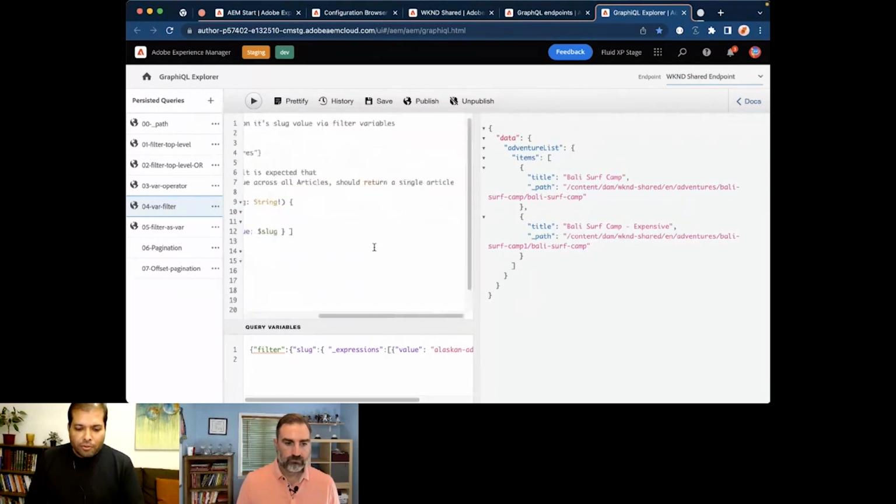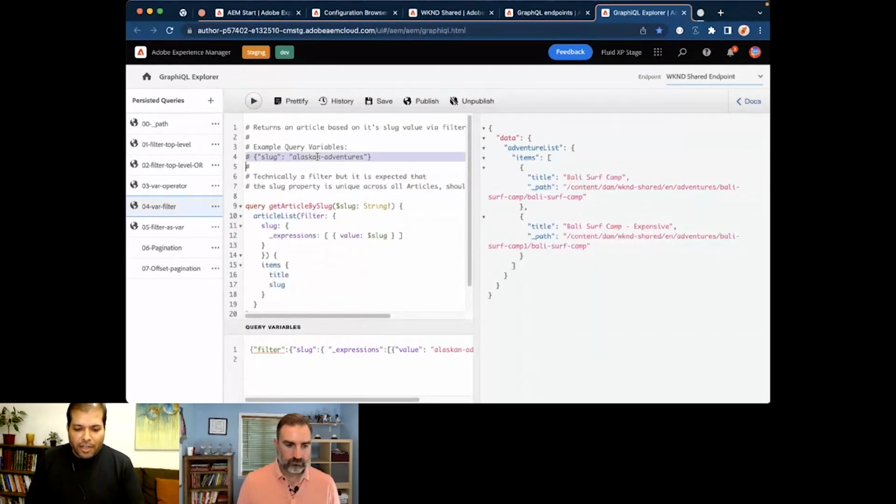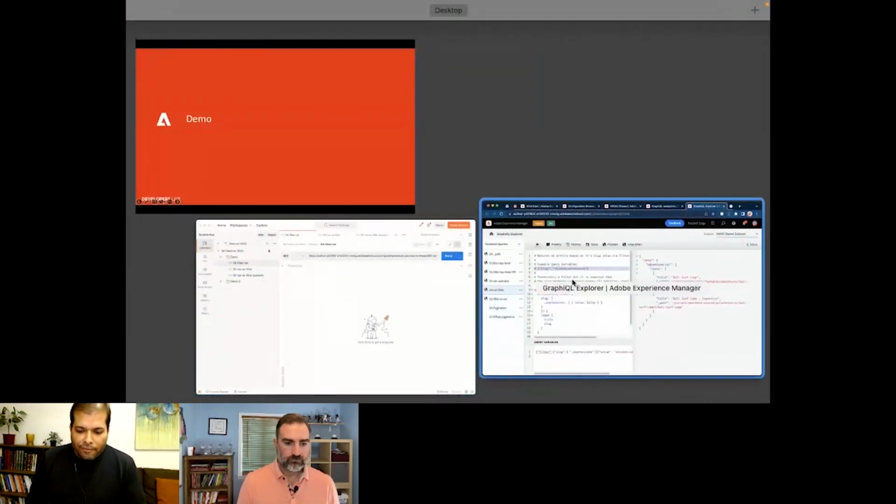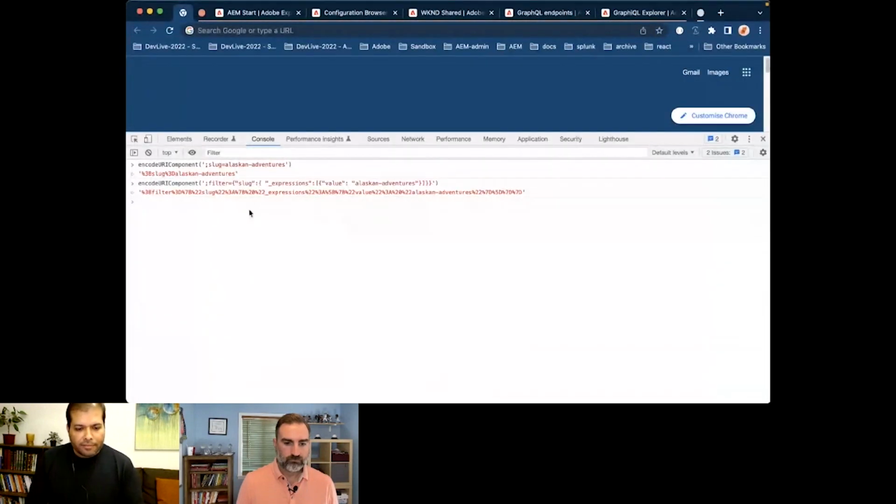What we need to do is pass on these parameters, but after encoding. Here I have an example: encodeURIComponent, a JavaScript function I used to encode slug equals value into this parameter.